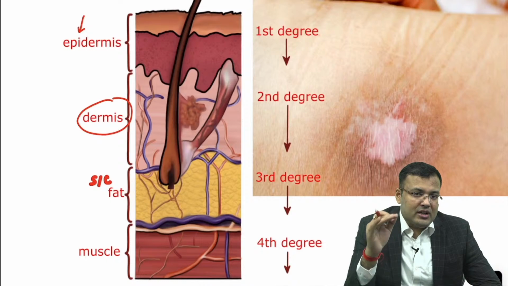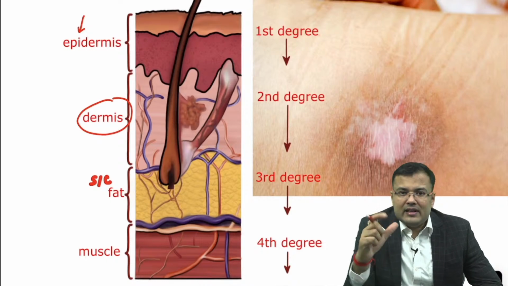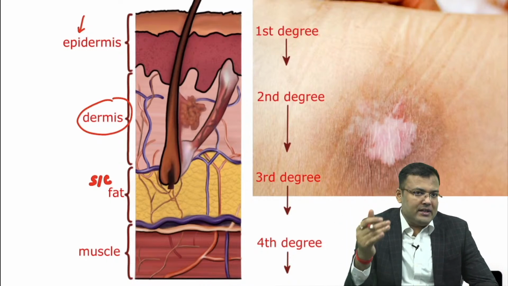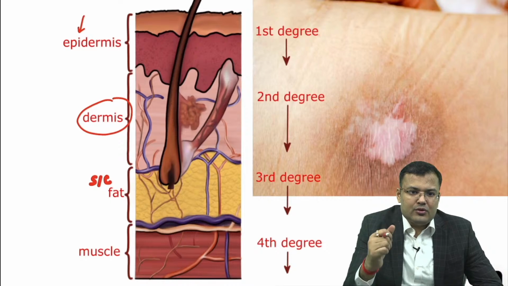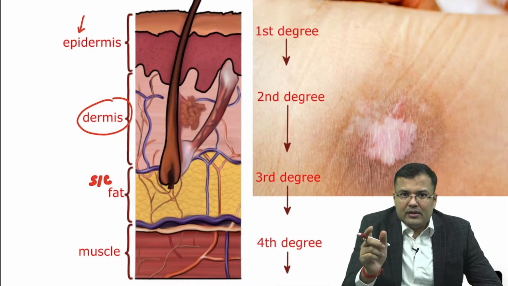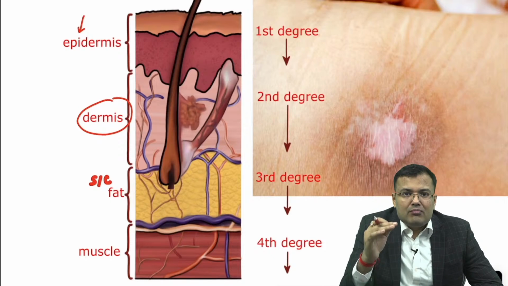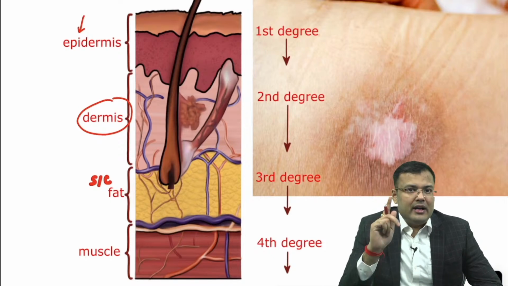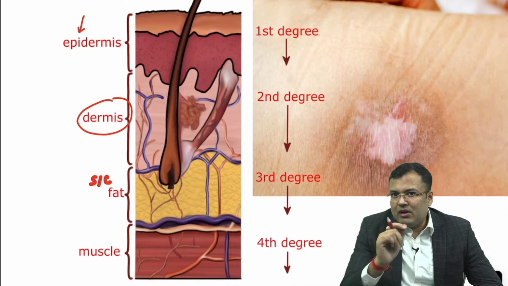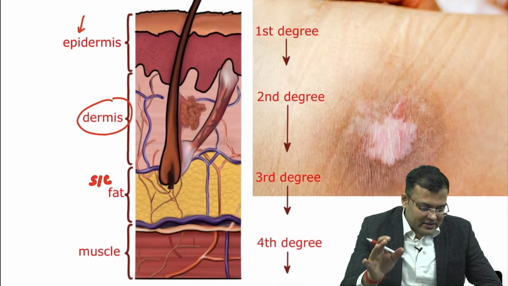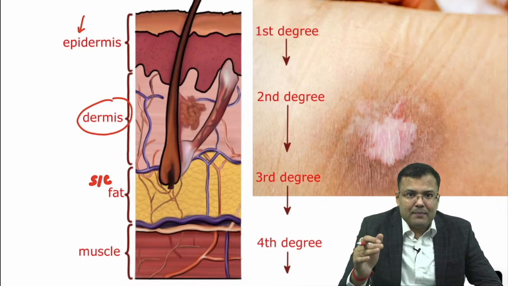Grade 3 pressure ulcer, there is full thickness skin loss, involvement of epidermis, dermis plus subcutaneous tissue. Fourth degree burn, apart from full thickness skin loss, there is involvement of underlying structure, muscle, bone, brain. Grade 4 pressure sore, full thickness skin loss plus involvement of underlying muscle or bone. Guys, so it is same, okay.